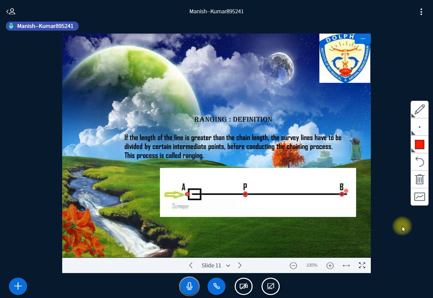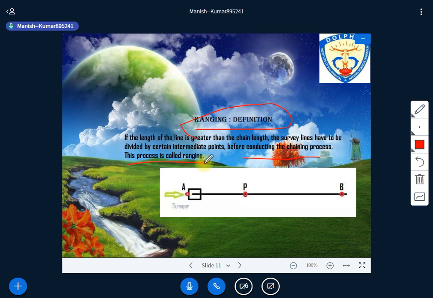Right, so first, ranging definition. What kind of process is called ranging? If the length of the line is greater than the chain length, the survey line has to be divided by certain intermediate points before conducting the chaining process. This process is called ranging, right?